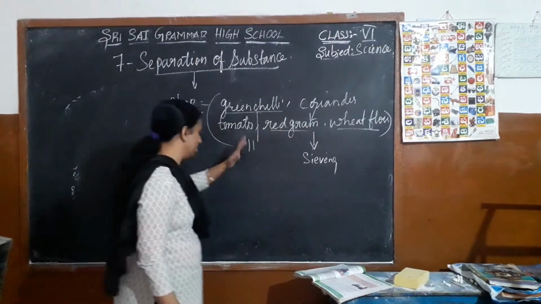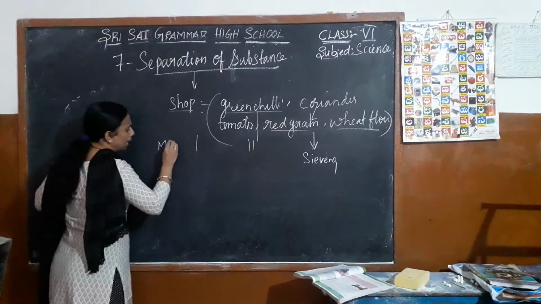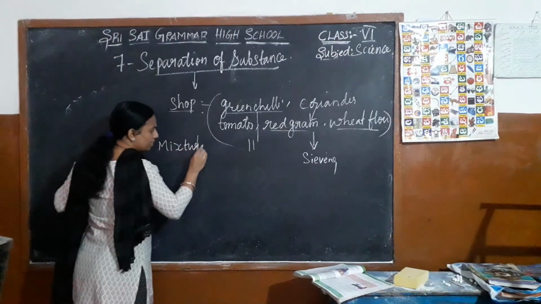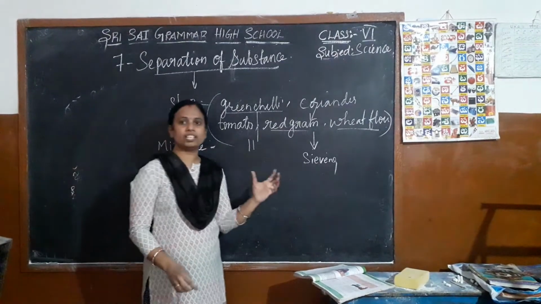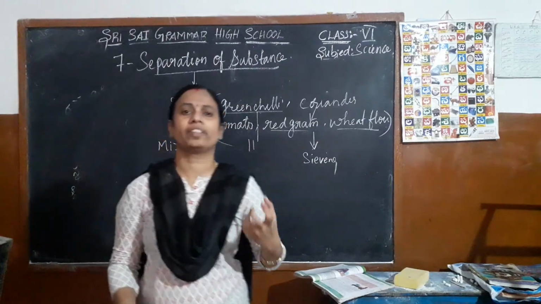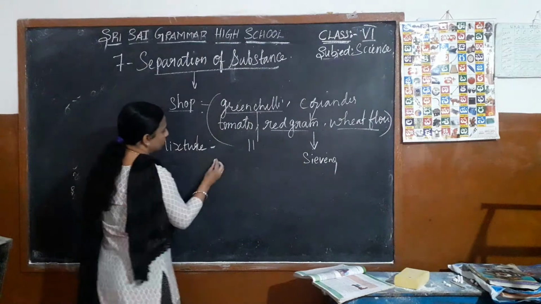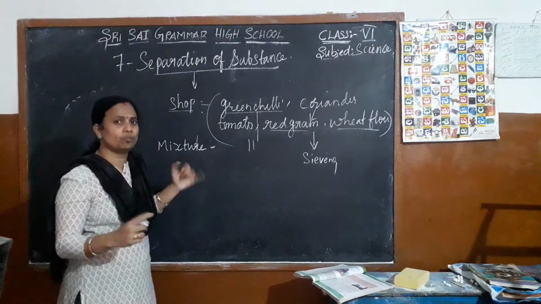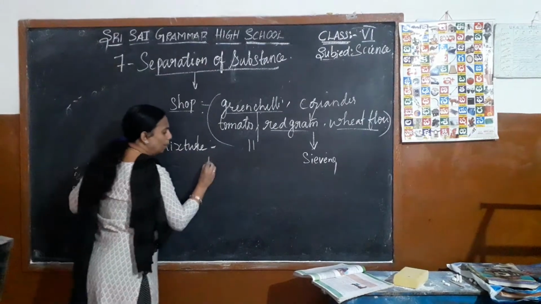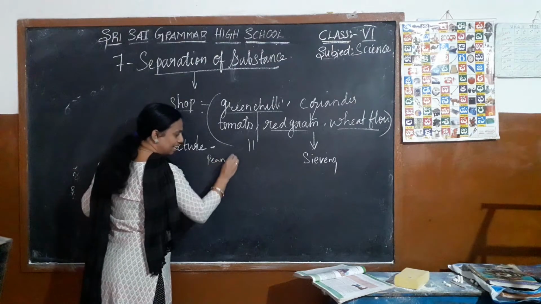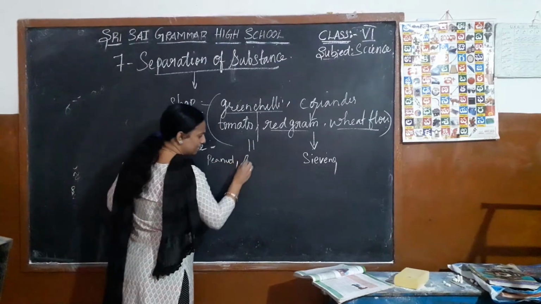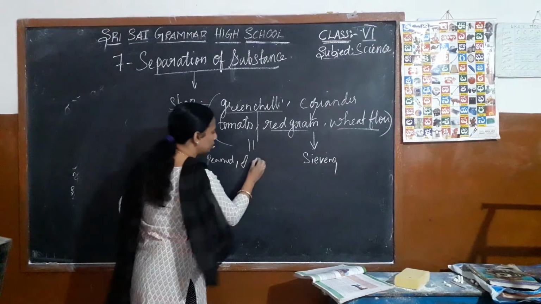So what is meant by mixture? A mixture is nothing but the substance or the material which contains more than one substance. If we eat the mixture snack, what does it contain? It contains peanut, some seeds will be present and bundi will be present.